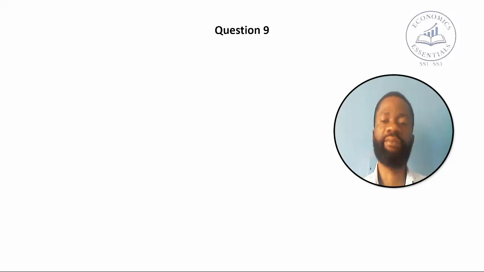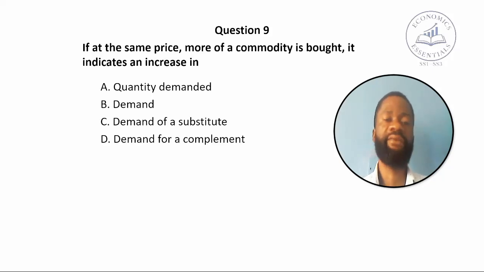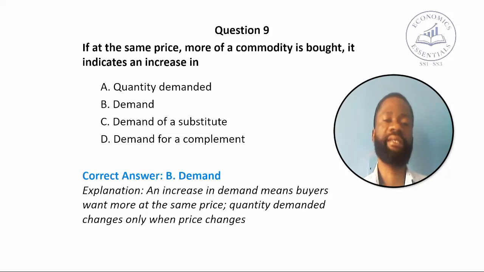Question number 9. If at the same price more of a commodity is bought, it indicates an increase in dash. A. Quantity demanded. B. Demand. C. Demand of a substitute. And D. Demand for a complement. The correct answer is B. An increase in demand means buyers want more at the same price. Quantity demanded changes only when price changes.